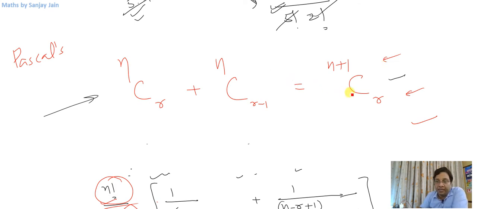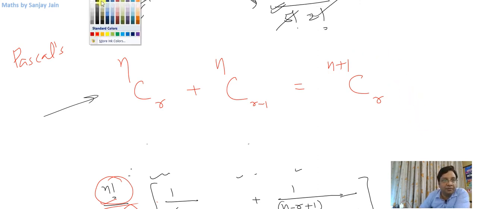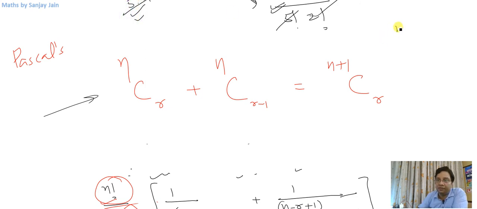Now while selecting this team, I have two options. I've got n plus 1 people to choose from, and in these n plus 1 people you are also a person. So either I select you, or I don't select you. There can be two cases only.